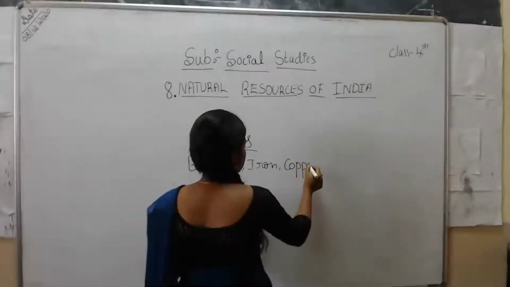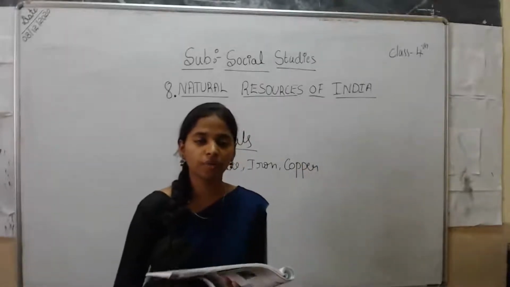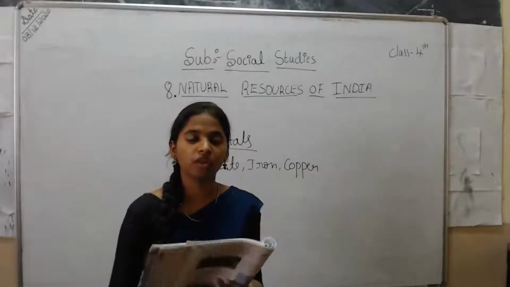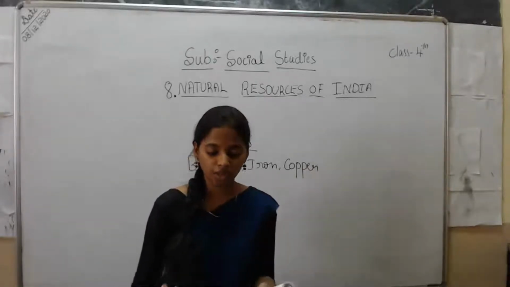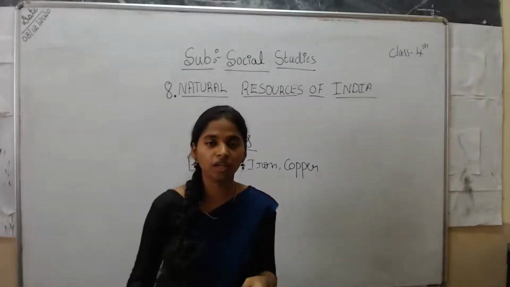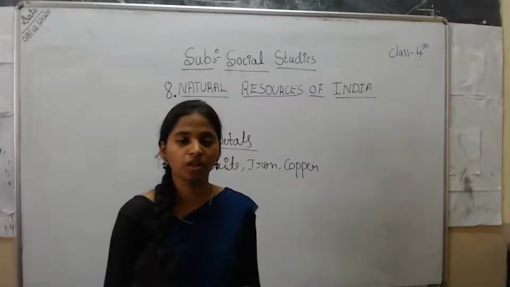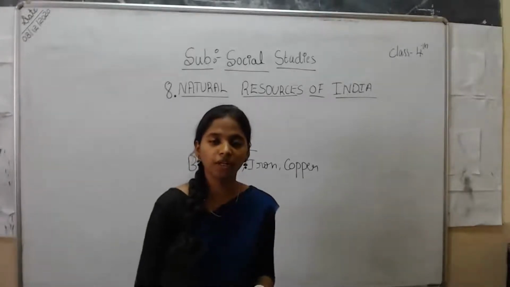By using these three kinds of metals, so many equipments and things we use in our day-to-day life have been created. The objects that are important for our daily use are created from these types of metal only. So it can also be completely used up.